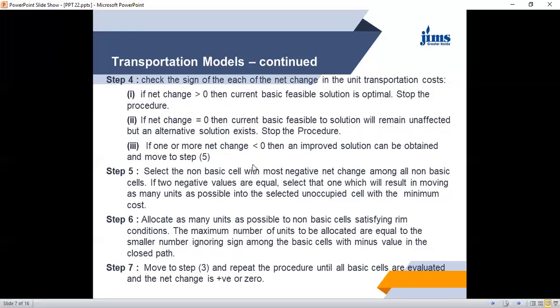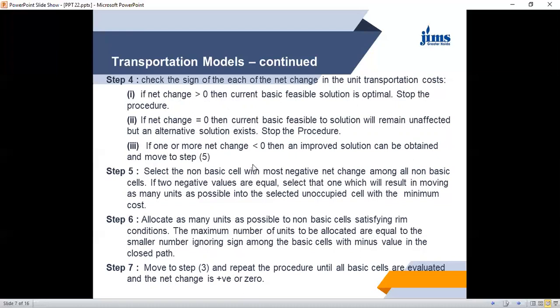As I said, if net change is greater than zero, it means your cost is going to increase. Therefore, the final solution has been obtained. No further step is required. If net change is zero, it means whatever changes you make in the allocation, it is not going to affect your optimal solution. Only some allocations could change without changing the optimality. So it means that an alternative solution exists in this case. So we also do not consider anything here. We stop the procedure.